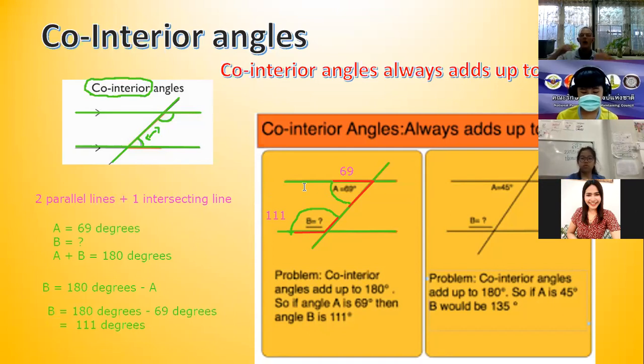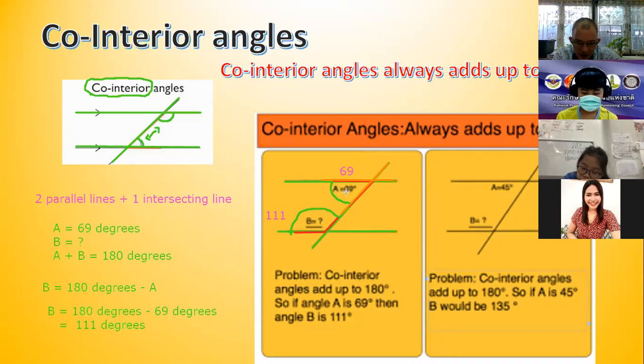Now, the reason why it is so simple, if you understand it from the beginning, is look at the top angle here. If you look at A, we will change to another color. You can see here is a straight line going through, and here is one line going this way.